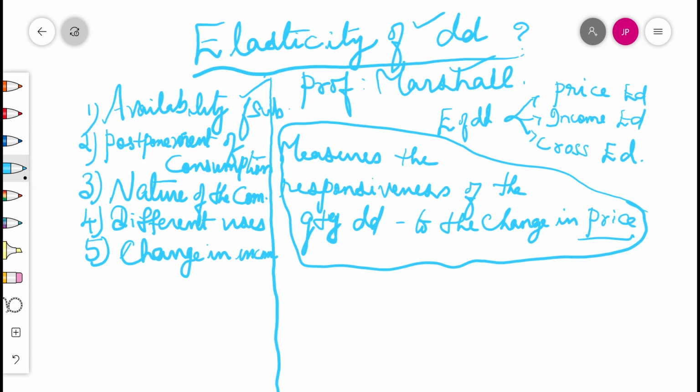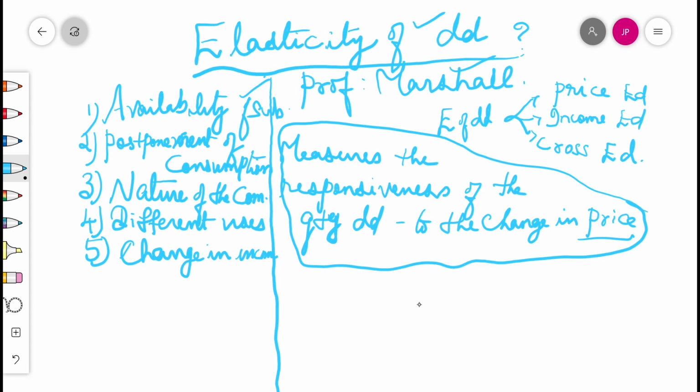Second point is postponement of consumption. The demand for commodities whose consumption can be postponed for some time is elastic, just as the demand for BCR. It can be postponed for some time if prices are higher. Meanwhile, the demand for necessaries such as food grains is inelastic because their use cannot be postponed.